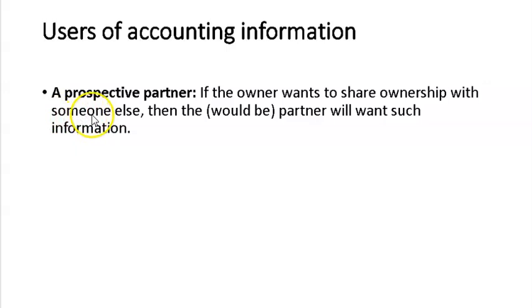And next one is a prospective partner. If the owner wants to share ownership with someone else, then the would-be partner will want such information. Here I use the word would-be to mean the next partner the owner wants to choose. Sometimes the owner can't control all the things of the business. That's why he needs a partner so that they can do the business comfortably and together.